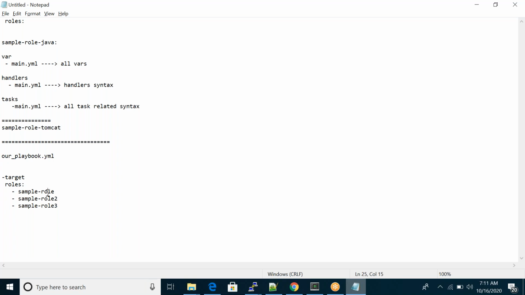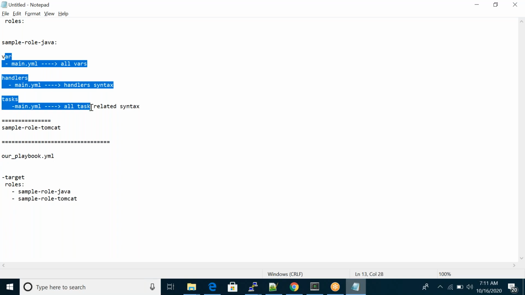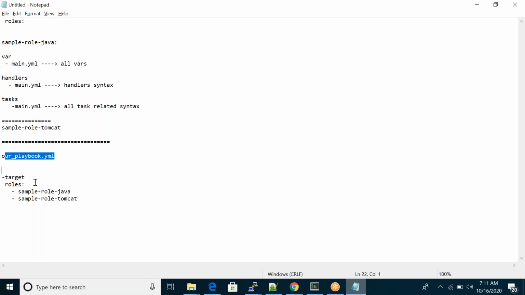Same thing here: Java, Tomcat. You can mention them like this. If you want to edit something, we will edit it in the role only. The main playbook will not be edited.